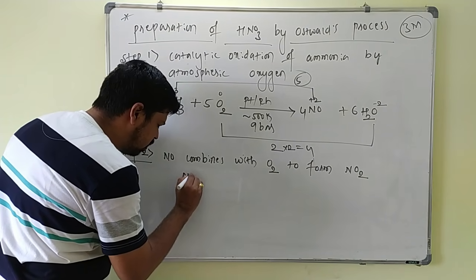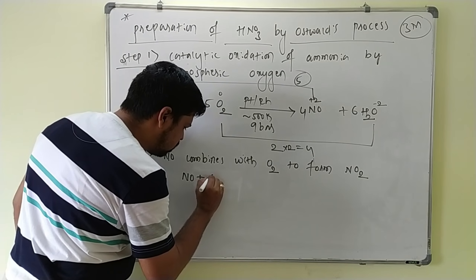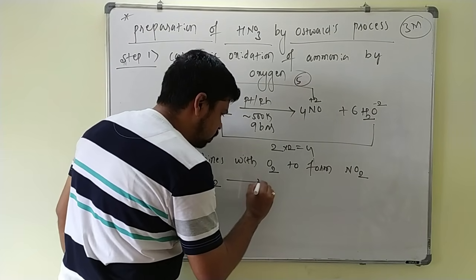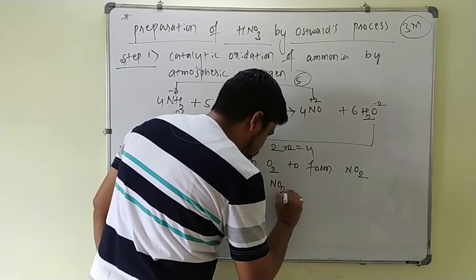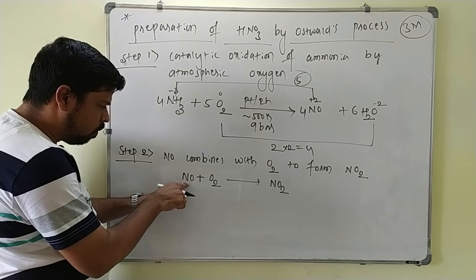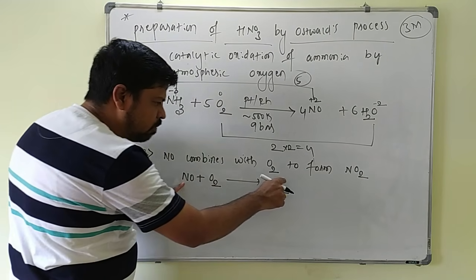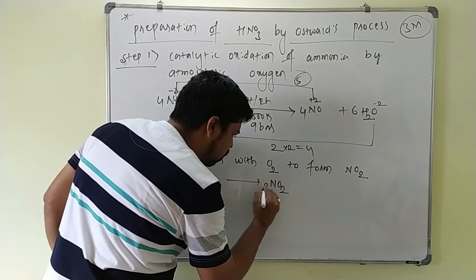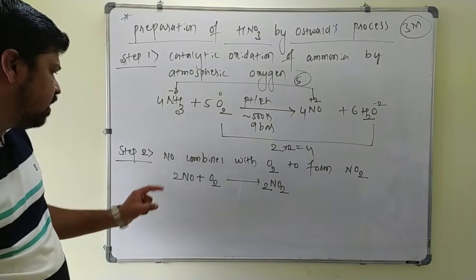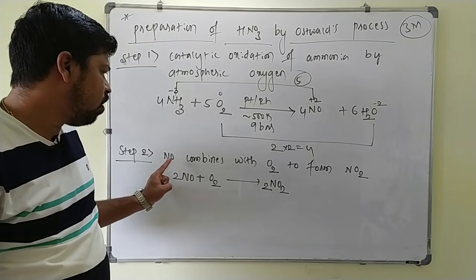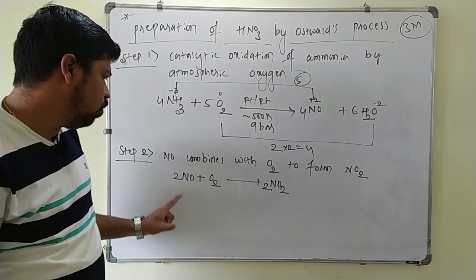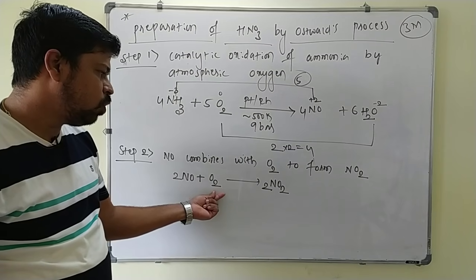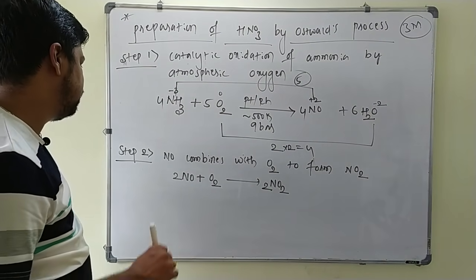So NO plus O2 gives NO2. See here, one NO combines with one oxygen to form NO2, so 2 NO combine with 2 oxygen to form 2 NO2. This is the second step: NO combines with O2 to form NO2, and 2 NO combine with O2 to form 2 NO2 here.